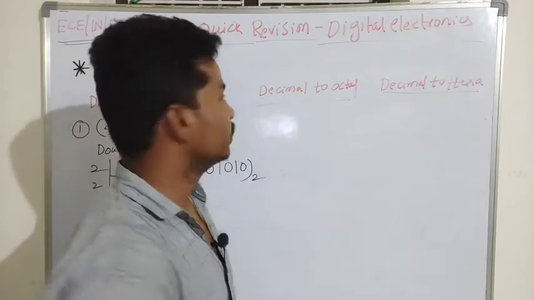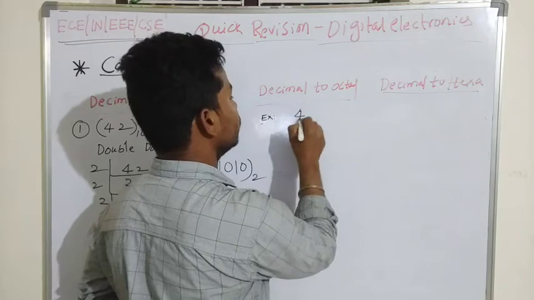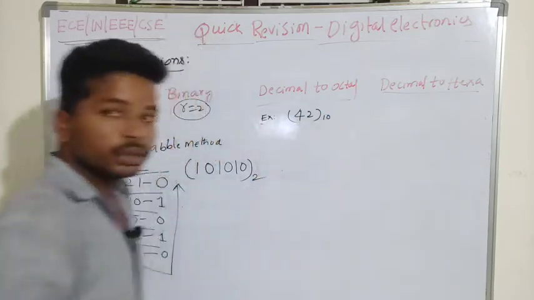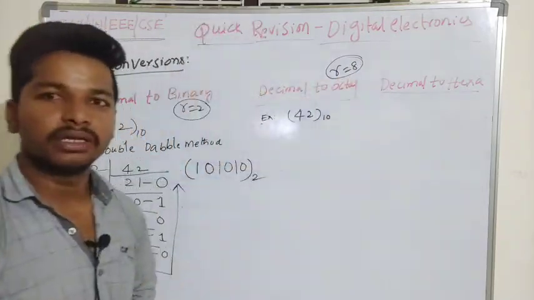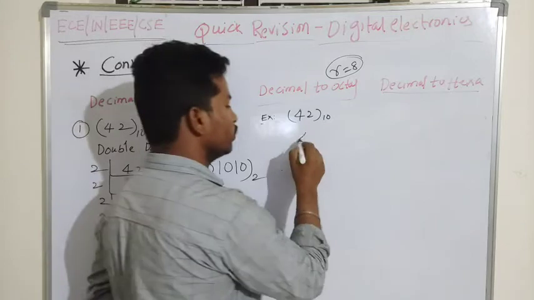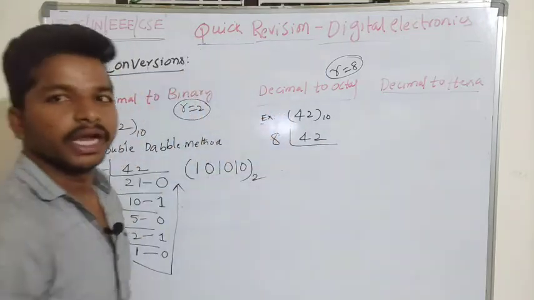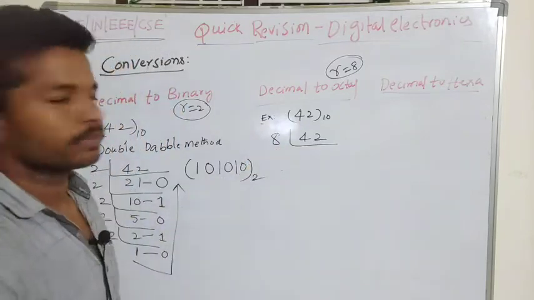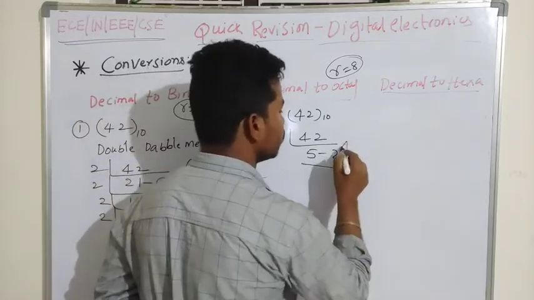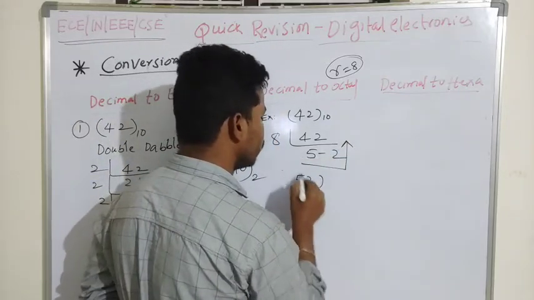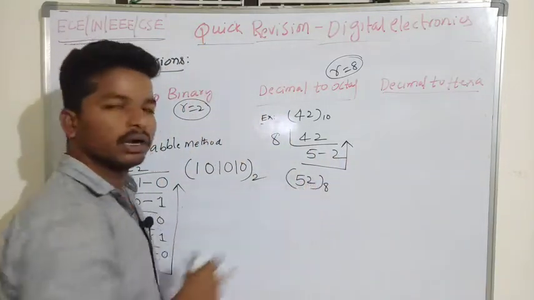When I want to convert the same number, I will take the same example. The decimal number will be 42. We know that the octal number system has 8 distinctive digits. So to convert this number, I divide by 8. 8 5s are 40, so the remainder is 2. So 42 in terms of the octal number system is 52.